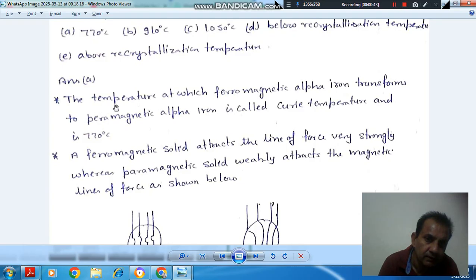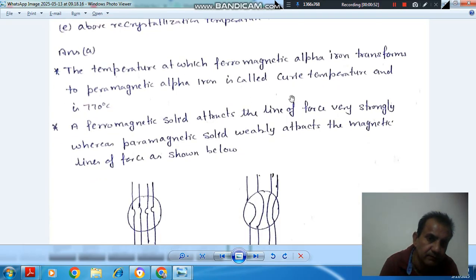Explanation: the temperature at which ferromagnetic alpha iron transforms to paramagnetic alpha iron is called the Curie temperature. So this temperature is your Curie temperature and is 770 degrees Celsius.